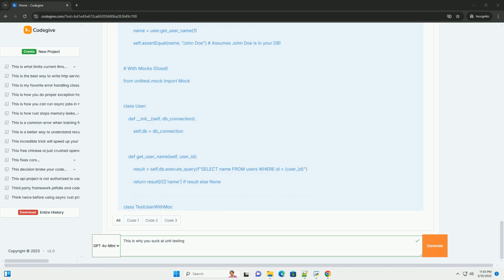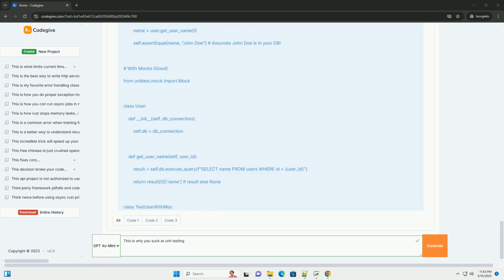Dependency injection: pass dependencies into the class or function being tested, rather than hard-coding them. This allows you to easily substitute mocks or stubs in your tests. Mocking libraries: use a good mocking library. In Python, unittest.mock, part of the standard library, and pytest-mock are excellent. In Java, you have Mockito, EasyMock, PowerMock. C# has Moq, NSubstitute, etc.